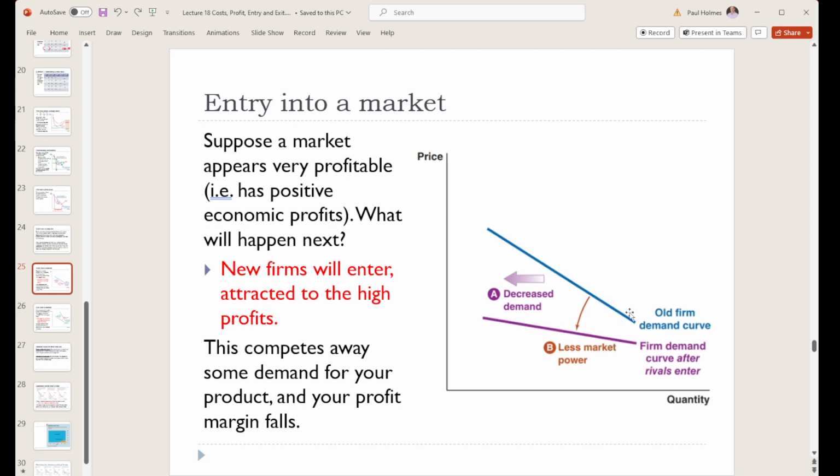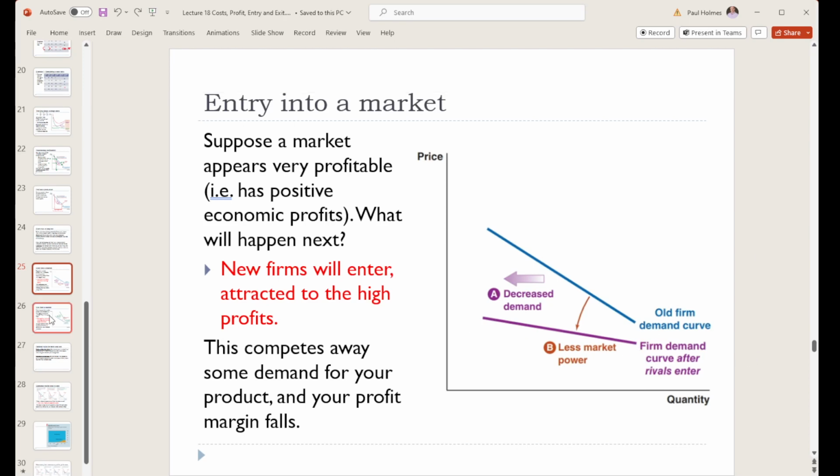But also, now our product is going to be a little bit less special. With more competitors, we would anticipate that our customers will have an easier time switching. And so that's also going to result in our demand curve being less steep than it was before, flatter than it was before. That is, more elastic. With more competition, we anticipate customers being more sensitive to the price than they were before, and hence we get a more elastic demand curve.